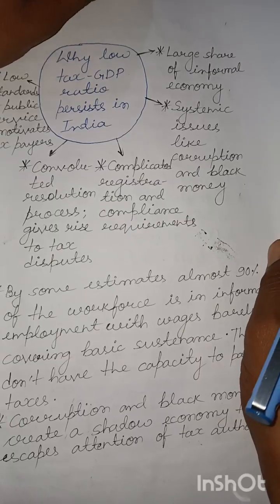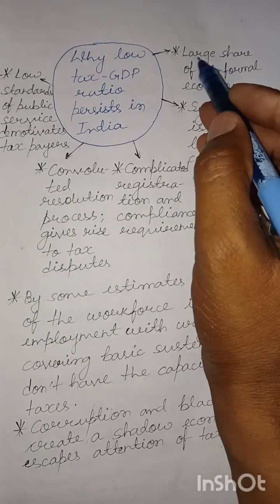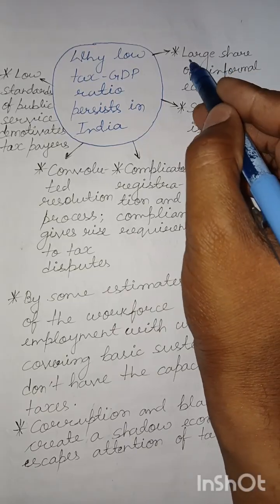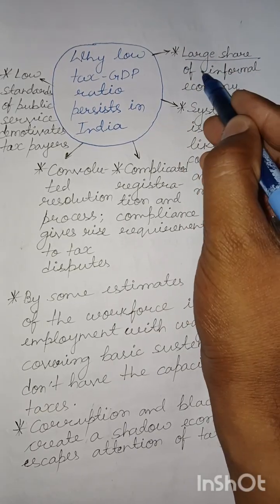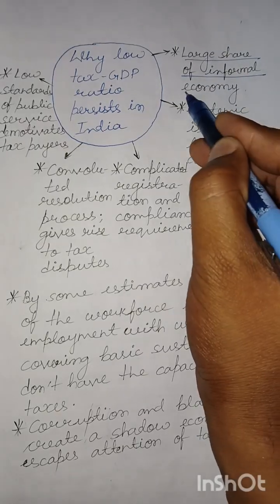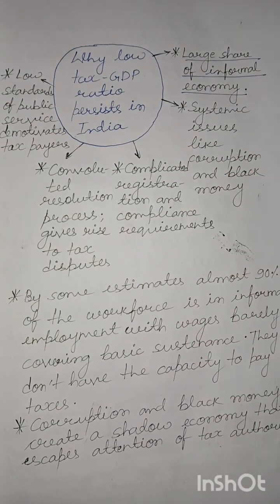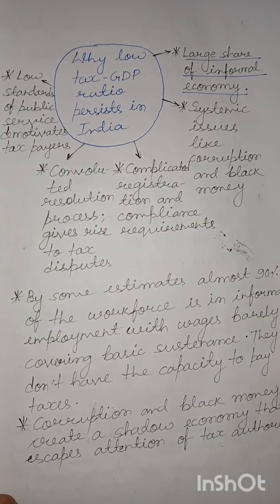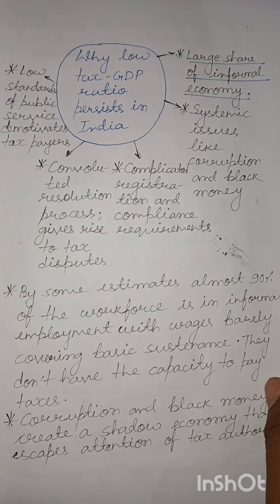Now coming to the question: why does a low tax-GDP ratio persist in India? This is due to a number of reasons. First is the large share of the informal economy. A very large proportion of Indians are engaged in the informal economy, and this means that they do not have the income levels to actually pay taxes.